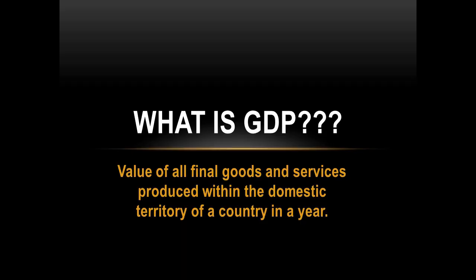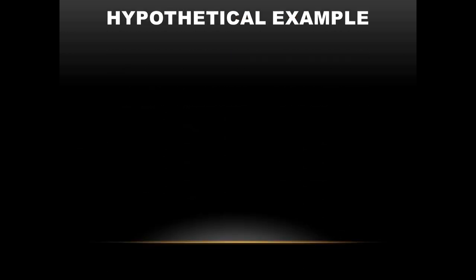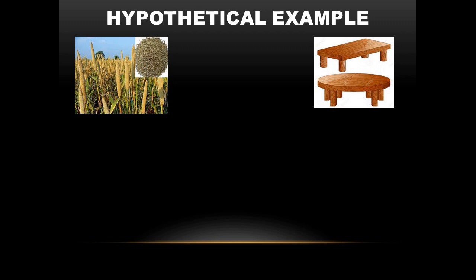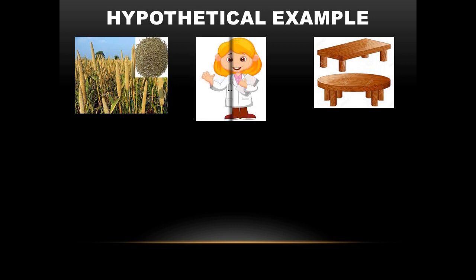Now, to make you understand this concept of GDP, I am taking a very hypothetical example. We are just assuming that in our country we have 3 types of goods and services being produced. So my country produces only bajra, it produces only tables, and it has only doctors who are providing the services right now, the need of the hour, right? So this is just an assumption. Of course, we have many goods, we have many services, but I'm just assuming that my country produces